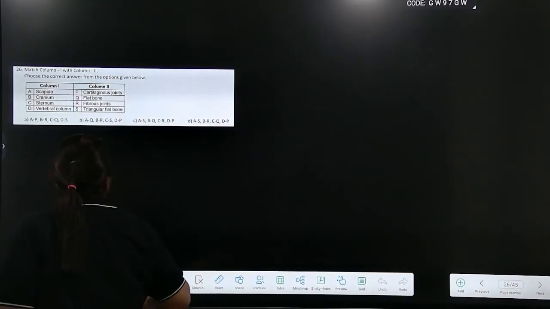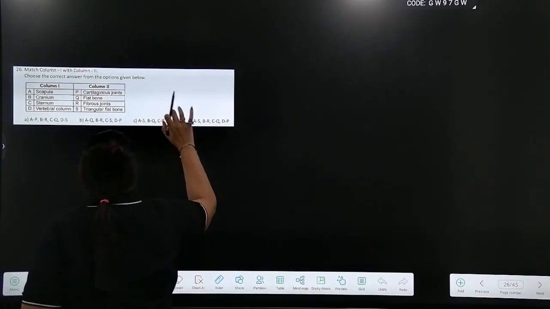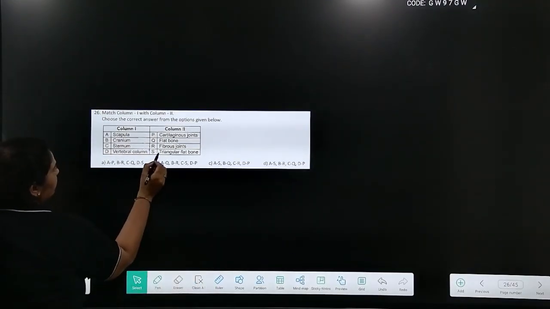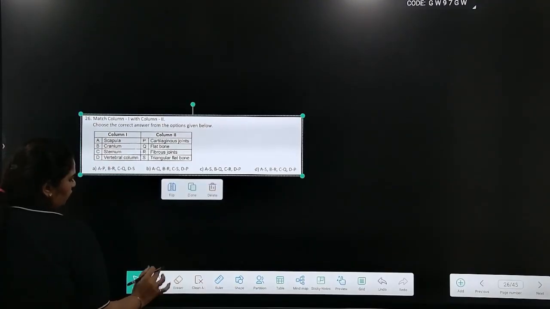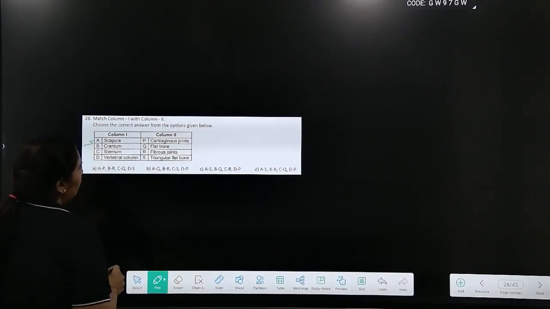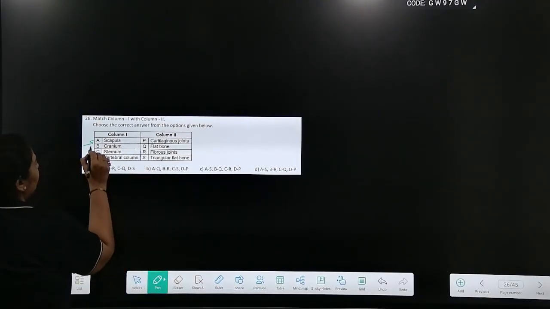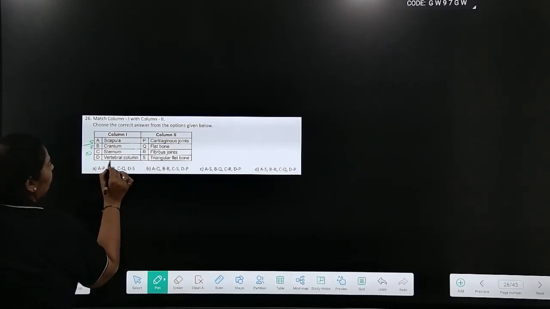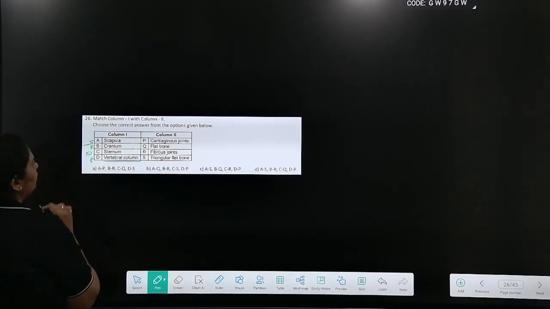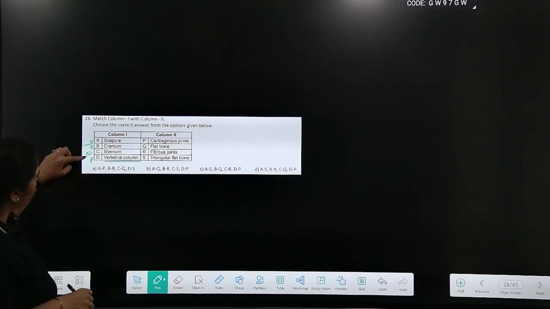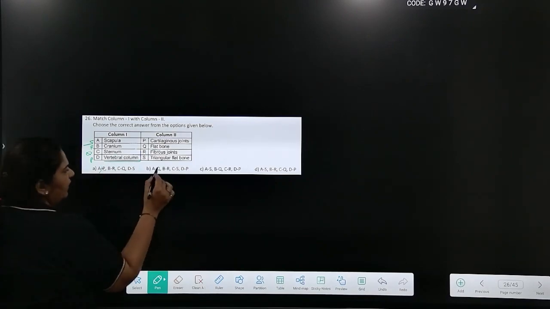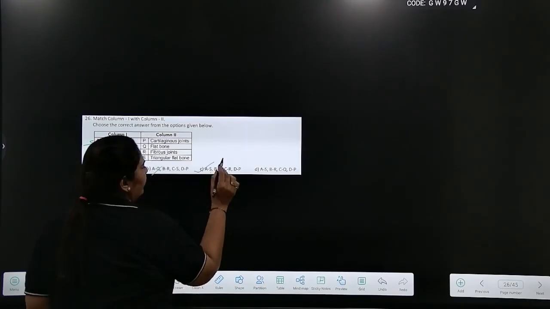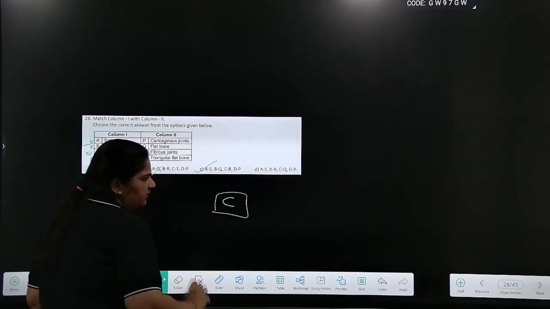Coming to 26th question, that's from locomotion chapter. Let's match the columns. Scapula is a flat triangular bone, so A goes with S. Cranium is fibrous joints, immovable joints. Sternum is flat bone, and vertebral column is cartilaginous joint. So, we are looking for option which is SRQP. AP wrong, AQ wrong, AS correct. So, SQRP correct. Answer should be option C.